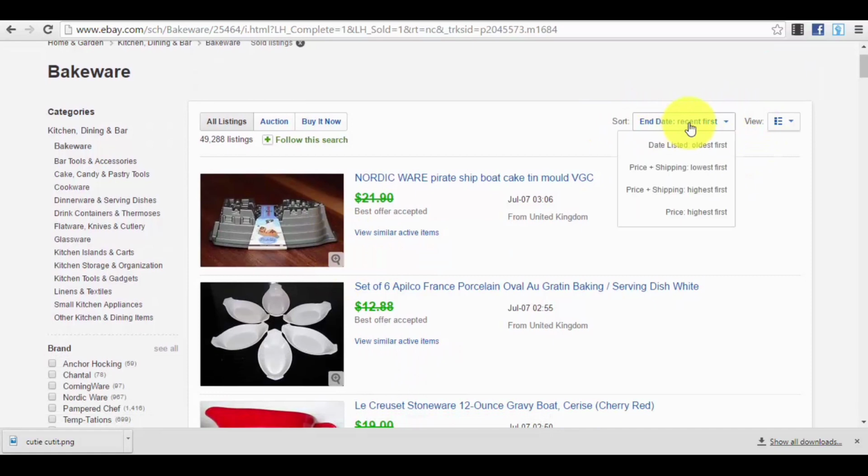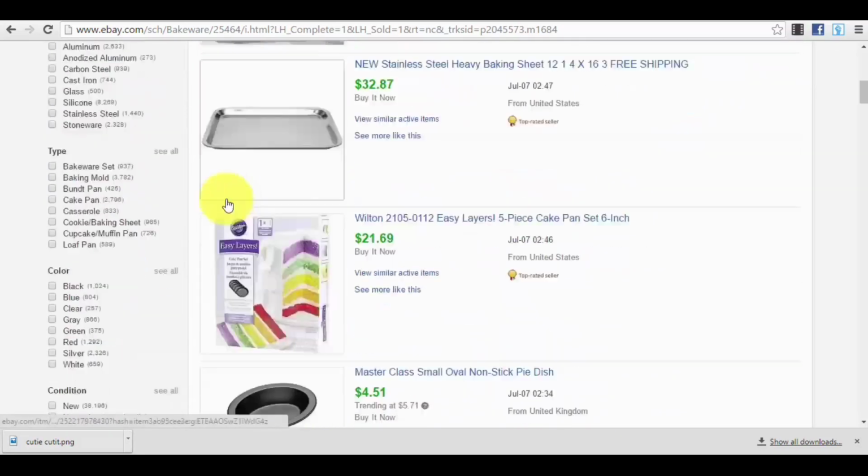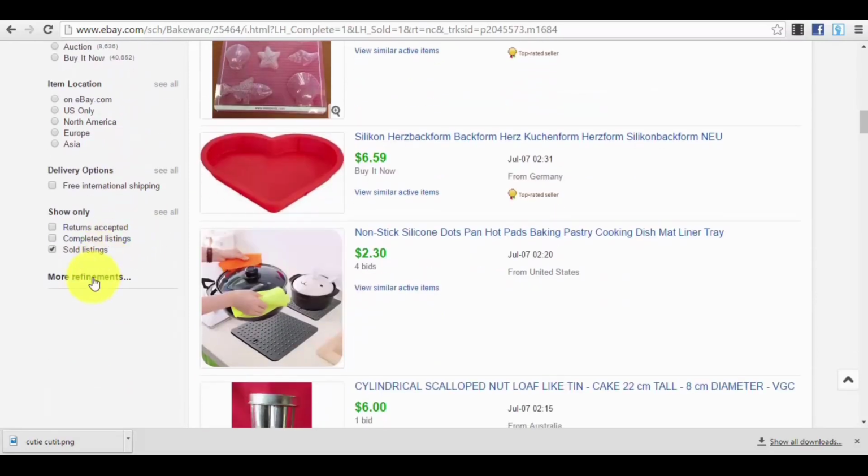Then we will have sort. We can sort after price, shipping, which would be a good idea, but we have already spotted sold listings, completed listings, free international shipping.